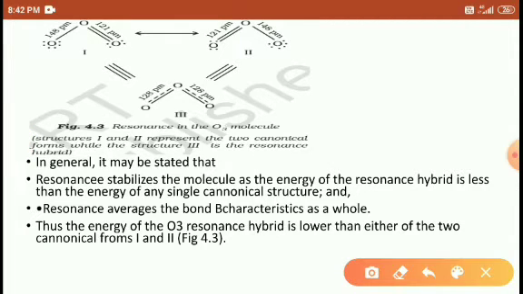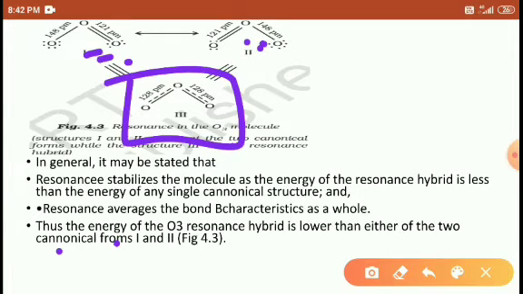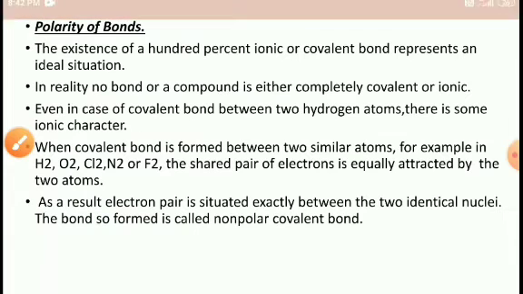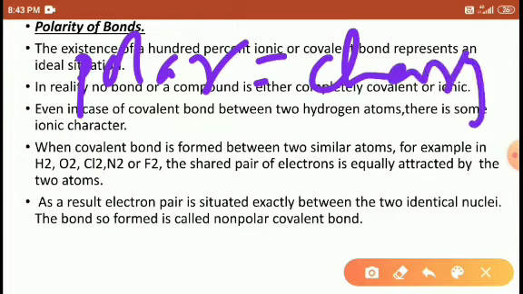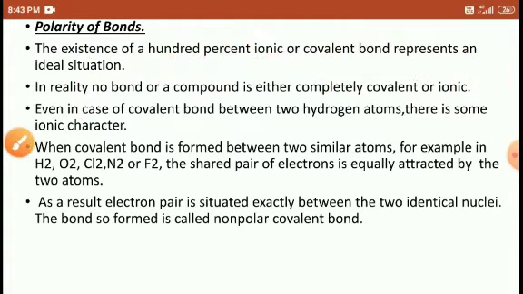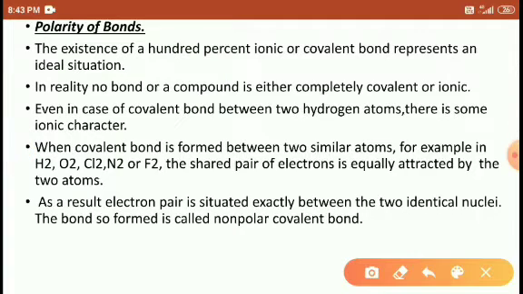So the resonance average of the bond characteristics as a whole, for the O3 molecule the resonance hybrid energy is lower than the 2 canonical forms. So this resonance hybrid has a lower energy than these 2 canonical forms. Understood? Okay. Next is the polarity of the bond. The 100% ionic or covalent bond present in the ideal situation, that is what polarity refers to. Polarity means polar. Polar means charges, students.